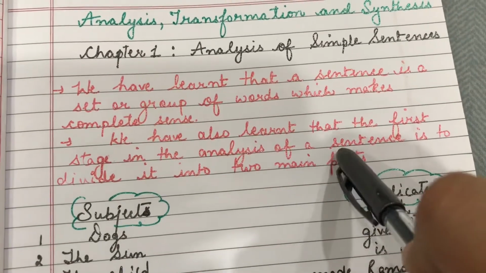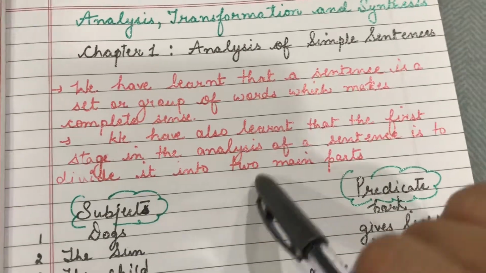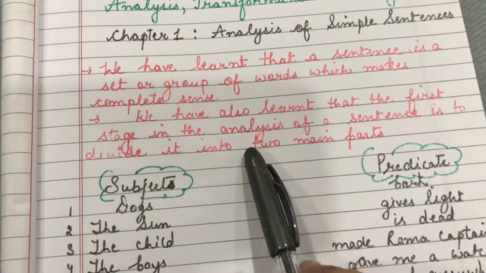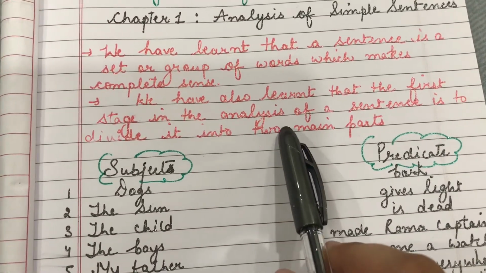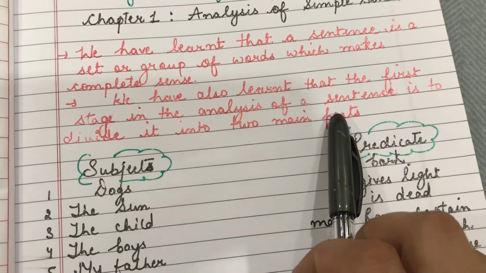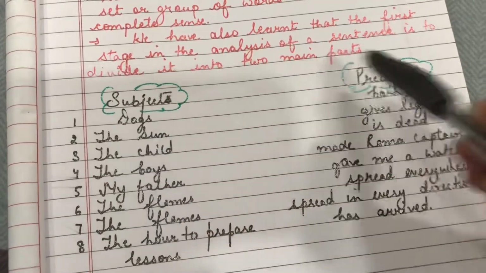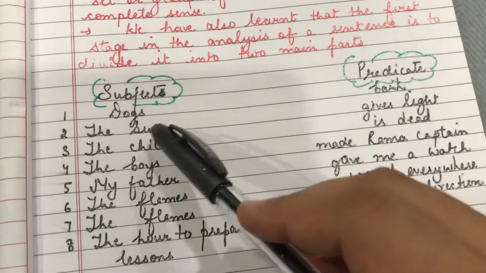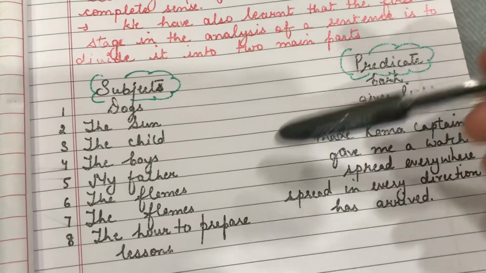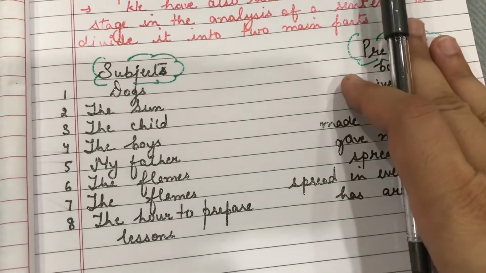We have also learned that the first stage in the analysis of a sentence is to divide it into two main parts. Yes, this is very much true. If you have to analyze a sentence, meaning you have to understand a sentence, then it's very important that you divide the sentence into two parts, and those two parts are subject and predicate, right? So what is a subject and what is a predicate? We'll be doing that, but before that, let's go through these few examples given over here.